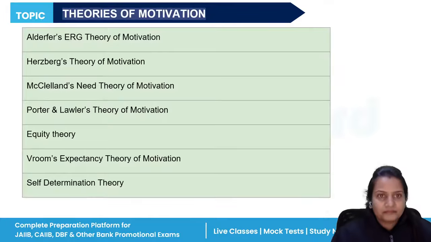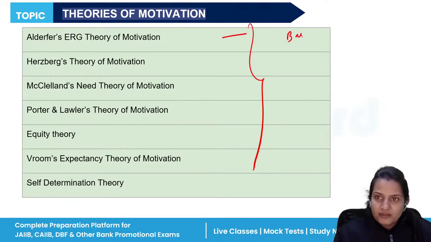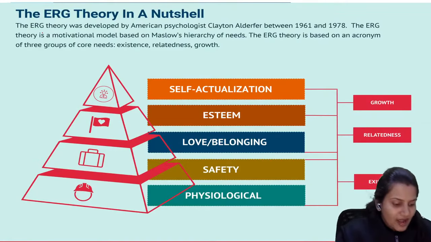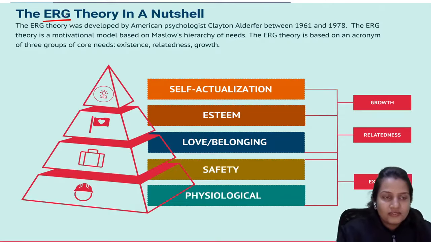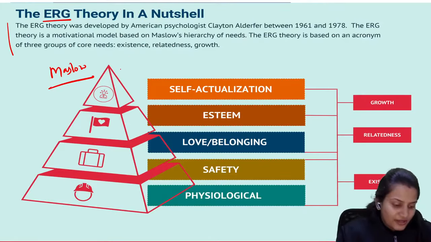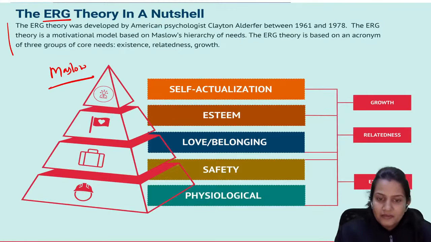Achieving the goal. So there are again various theories of motivation. Some theories we have completed in our basics of management, and the rest of the theories let's complete over here. So what is ERG theory? It follows a one-level theory, as you can see over the image, that is Maslow's hierarchy of needs theory. So this is based on Abraham Maslow's hierarchy of needs theory, wherein Abraham Maslow